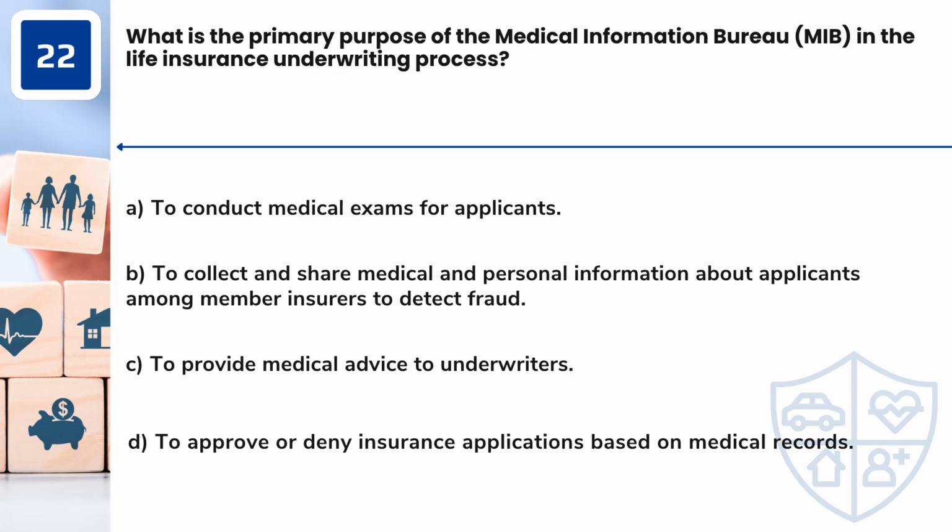What is the primary purpose of the Medical Information Bureau, MIB, in the life insurance underwriting process? A. To conduct medical exams for applicants. B. To collect and share medical and personal information about applicants among member insurers to detect fraud. C. To provide medical advice to underwriters. D. To approve or deny insurance applications based on medical records.